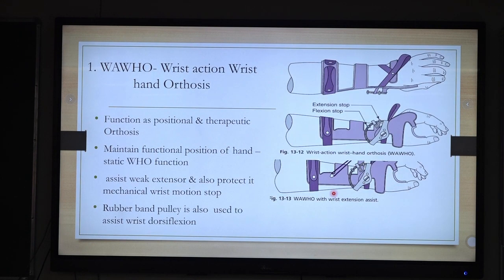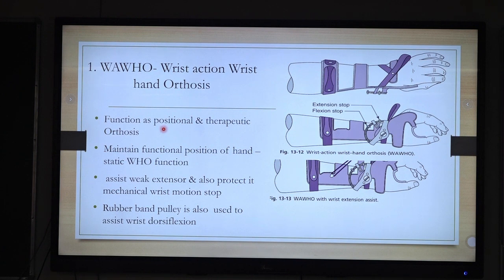Since things are attached, strings are attached, dynamic orthoses are very difficult to make. So the simplest form of dynamic orthosis is the wrist action wrist hand orthosis. In this, there should be a stop. This wrist action wrist hand orthosis has both functions, static as well as dynamic.